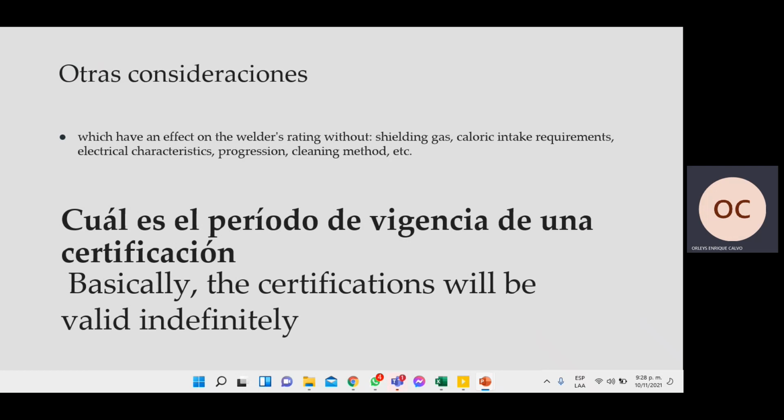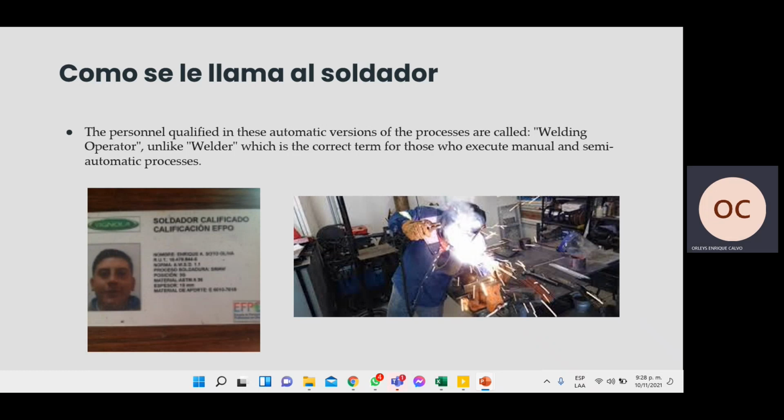The basic specification will be valid indefinitely. How can you name the welders? The person qualified in an automatic operation process is called a welding operator, unlike a welder. That is all. Thanks.